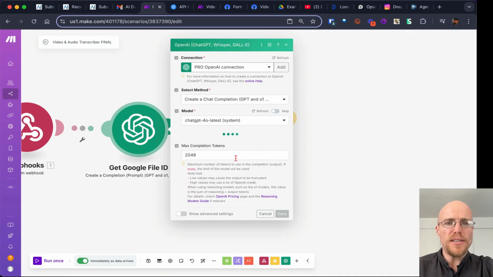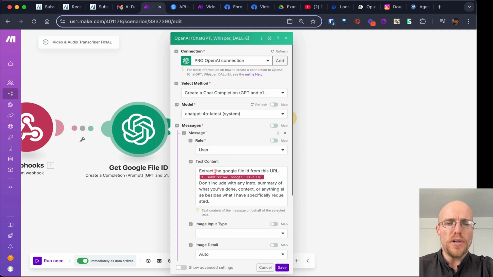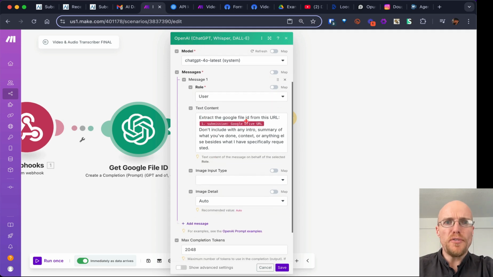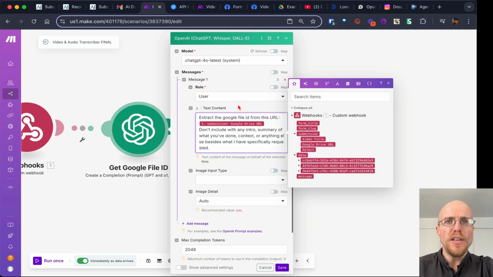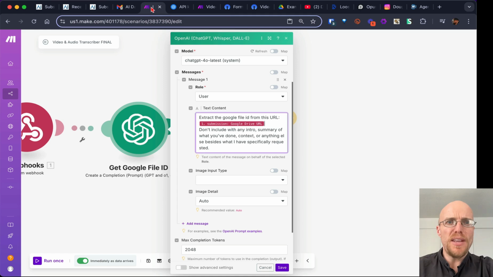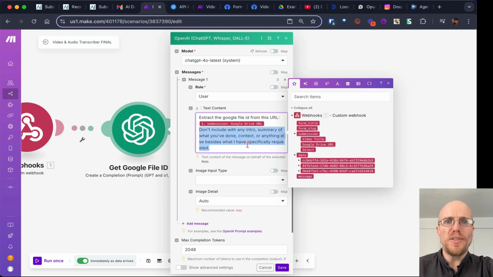I created that message and user. So what do I say? Extract the Google file ID from this URL. So that's what we're talking about. We're taking this out. That used to be incredibly complex. With AI, they've made it a breeze. Also, don't include any intro summary of what you've done, context, or anything besides what I've specifically requested.